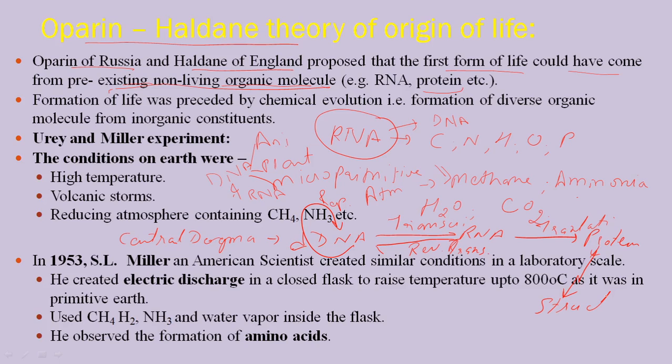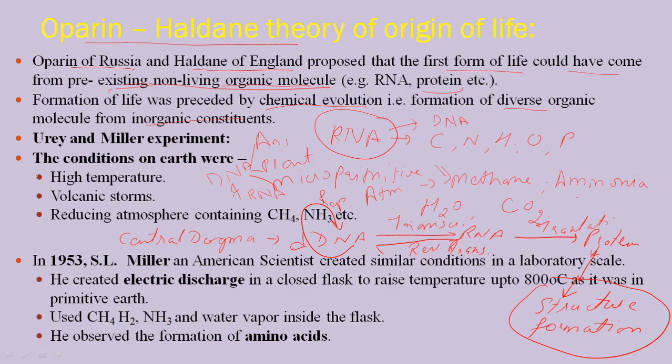Okay. So this is called chemical evolution, that is, the experimental formation of diverse organic molecules from inorganic constituents. Urey and Miller are the scientists who studied the theory or hypothesis of Oparin and Haldane and tried to develop it experimentally. They developed an artificial condition of a primitive atmosphere.